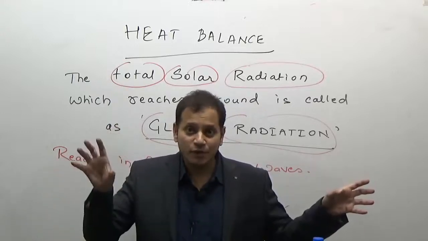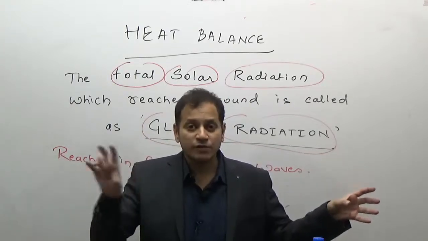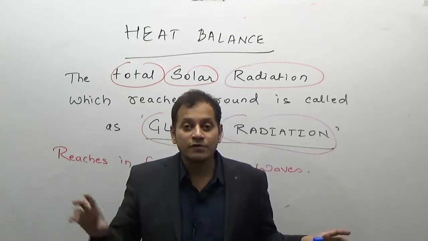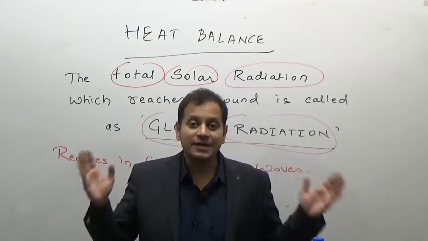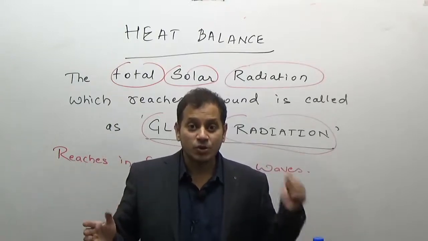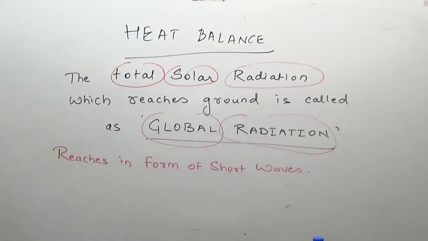Solar is short wave radiation, S and S, S for solar and S for short wave, while terrestrial radiation is long wave radiation. So get it fixed in your mind. The total solar radiation is known as global radiation, and it is in the form of short waves.